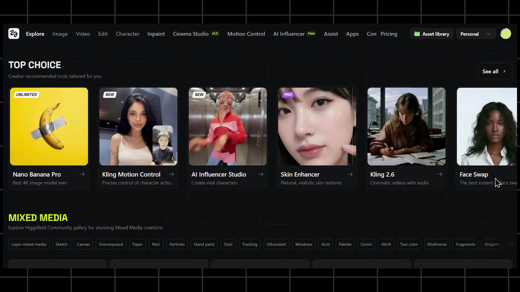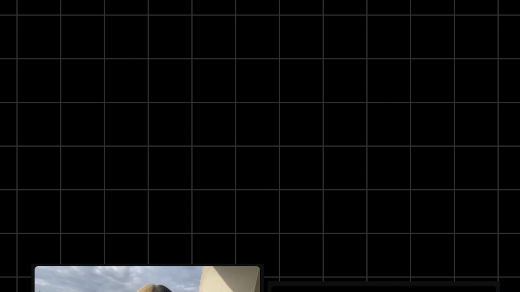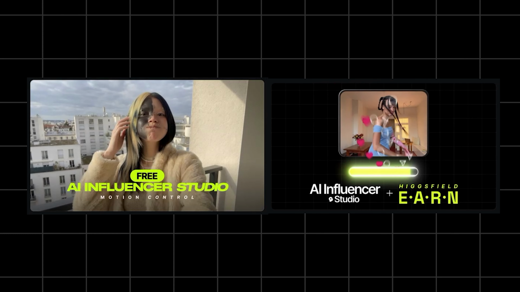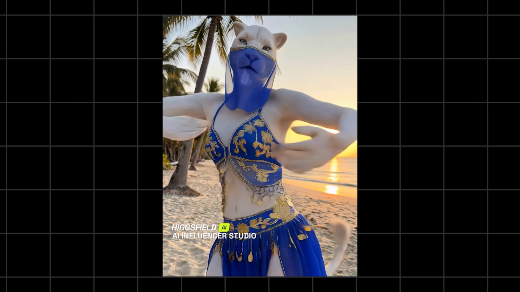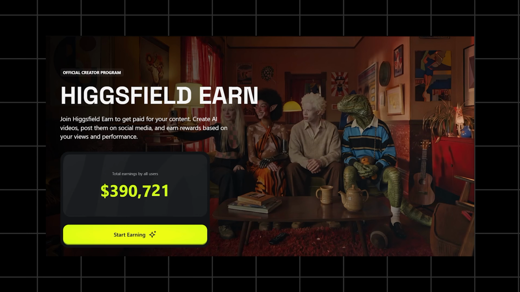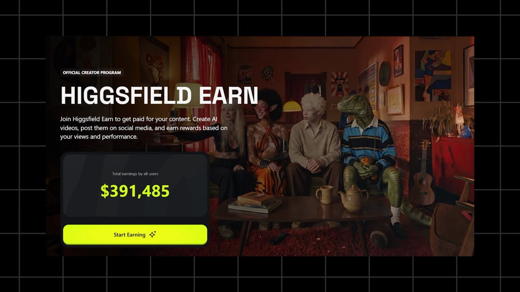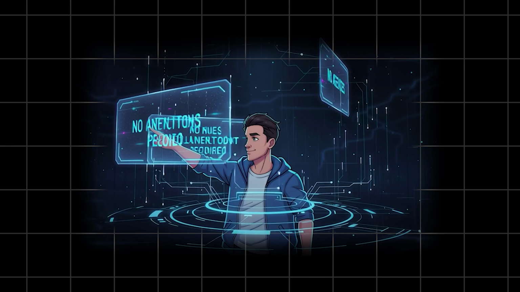Higgsfield is one of the fastest growing GenAI platforms, and their goal is very clear, to be the most creator-friendly platform in the world. Today, they've launched AI Influencer Studio and Higgsfield Earn. Together, these 2 tools let you build a fully original AI influencer, bring that character to life with motion, and start earning real money by posting content on YouTube and Instagram. No agencies, no brand deals needed, no huge follower count required. Now, let me jump inside the platform and show you this properly.